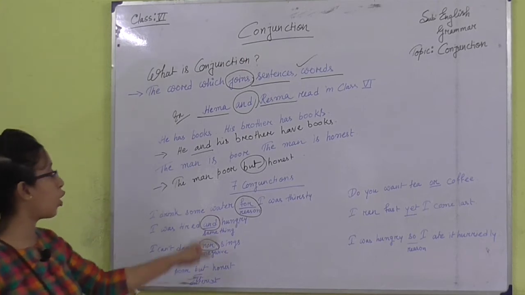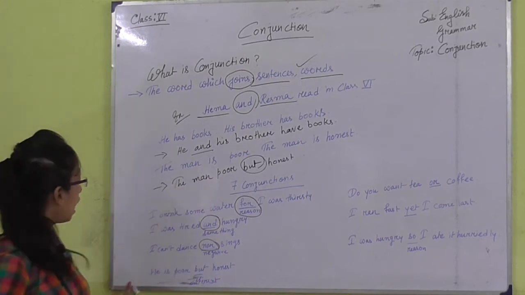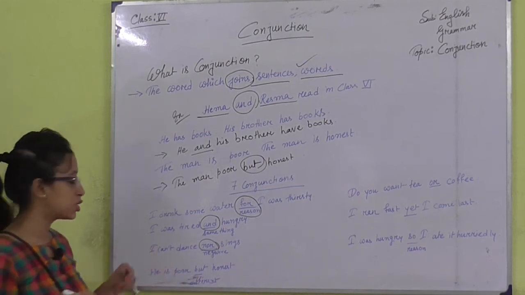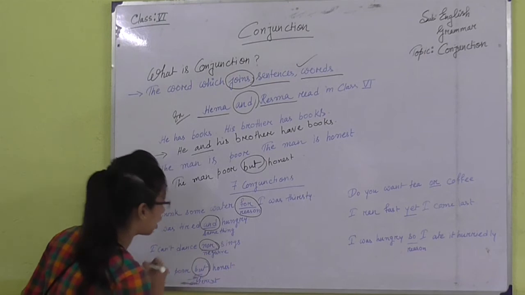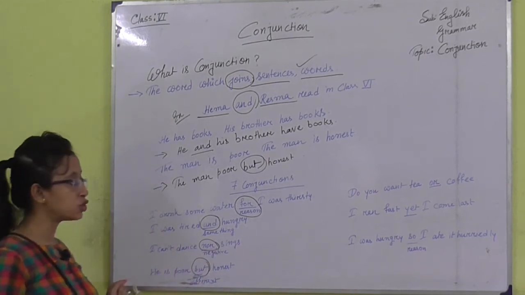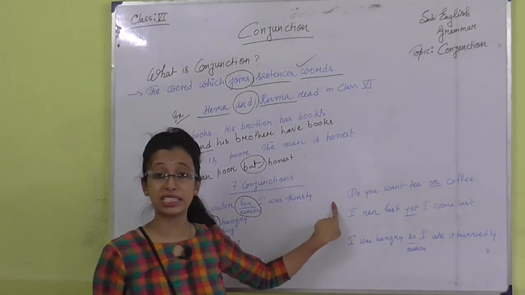Then, "He is poor but honest", I have just given the example. He is poor but honest. So, these things are different, poor and honest. Two different things are generally joined with but. So, but is the conjunction. And here the rest three.